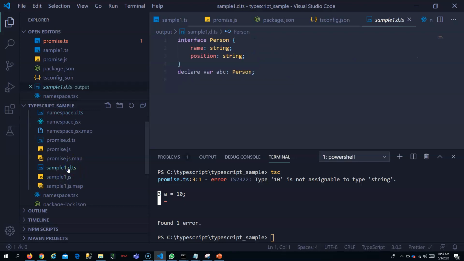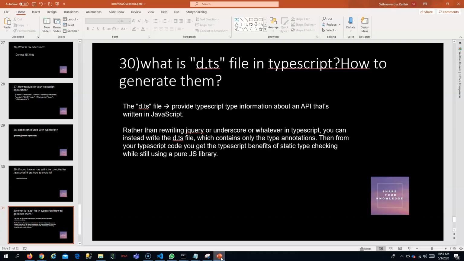Likewise, it will tell you the API information of that particular file through this declaration file. Okay, this is what the declaration file is used for, and it can be generated by using declaration as true.